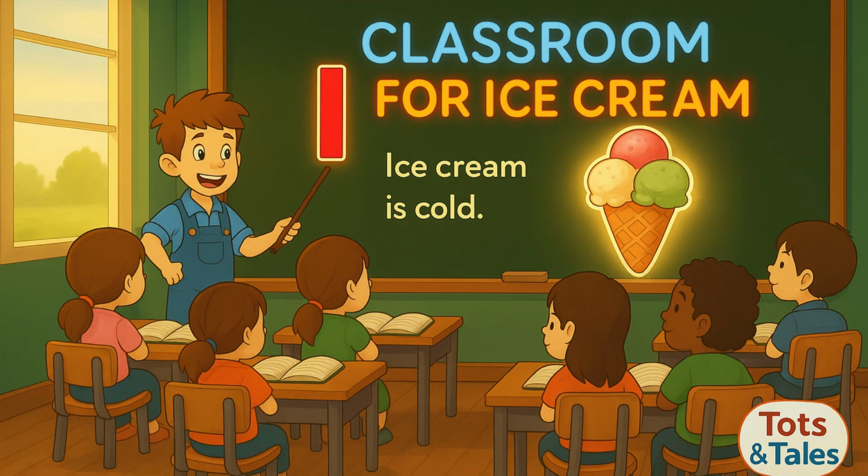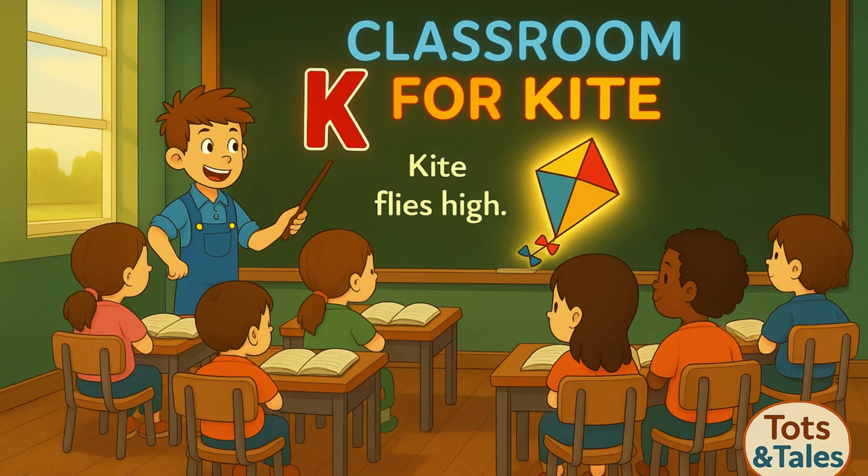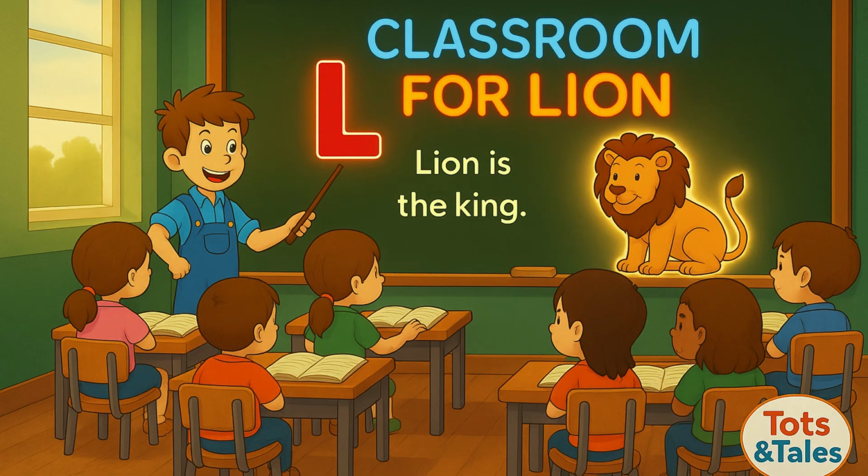I. For ice cream. Ice cream is cold. J. For jam. Jam is sweet. K. For kite. Kite flies high. L. For lion. Lion is the king of jungle.